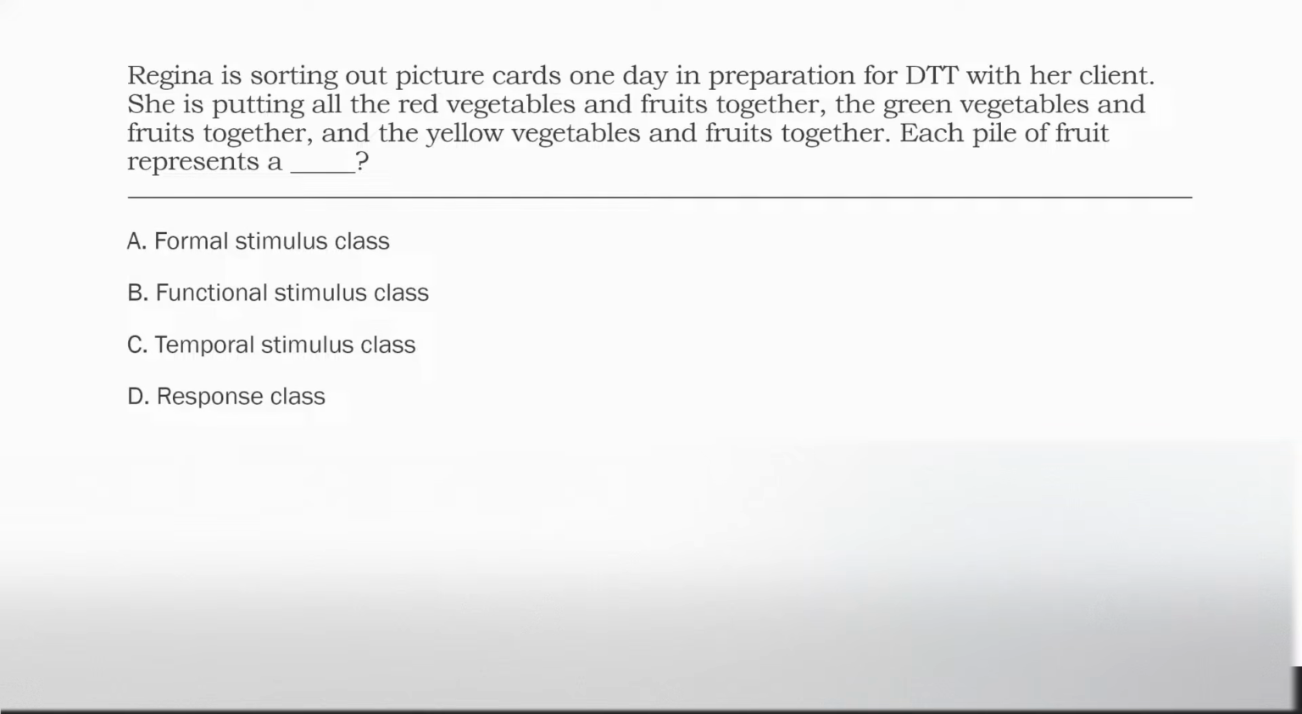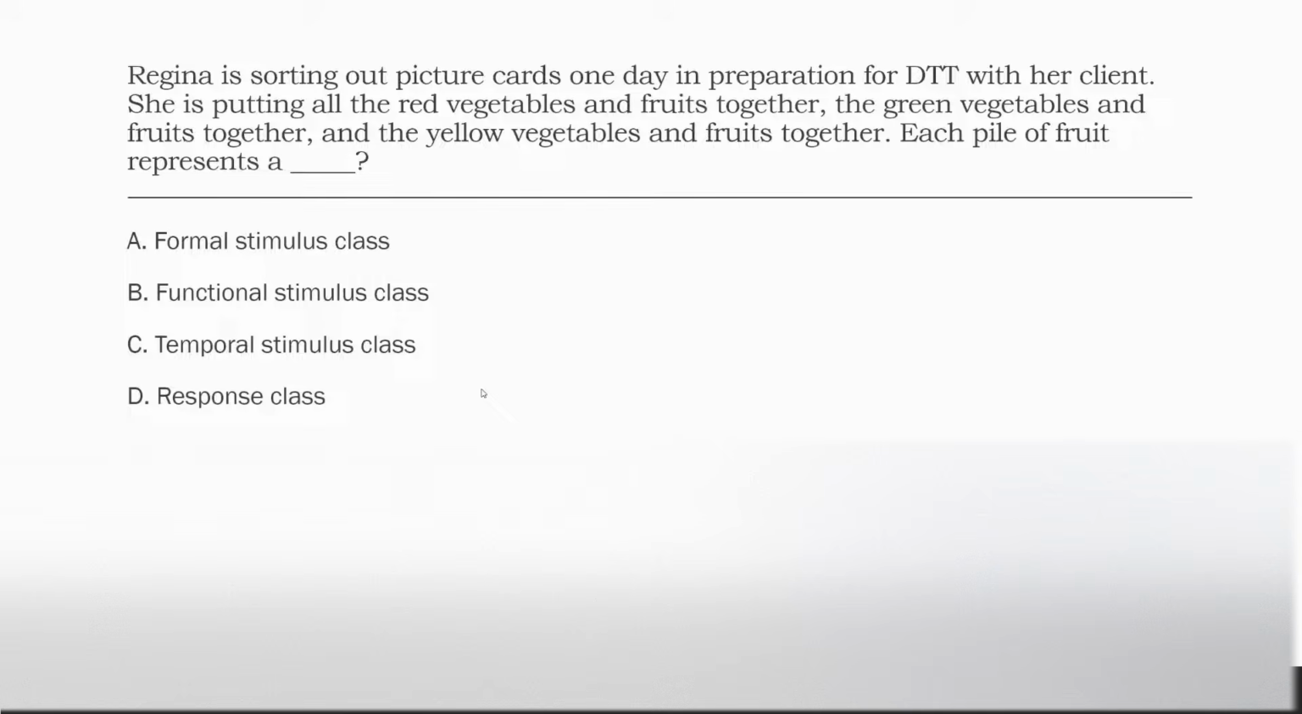Regina is sorting out picture cards one day in preparation for DTT with her client. She is putting all the red vegetables and fruits together, the green vegetables and fruits together, and the yellow vegetables and fruits together. Each pile of fruit represents a what? All right, so clearly we have a bunch of stimuli being grouped together. And when we have a group of stimuli with common features, what do we consider that? Consider it a stimulus class, right? So we can eliminate D, a response class, okay?